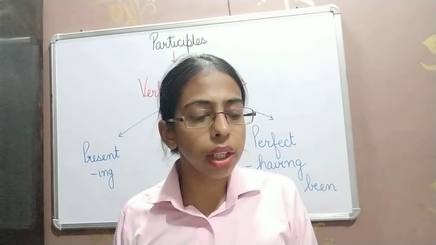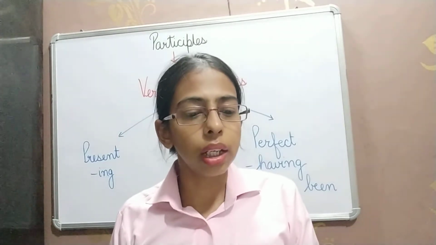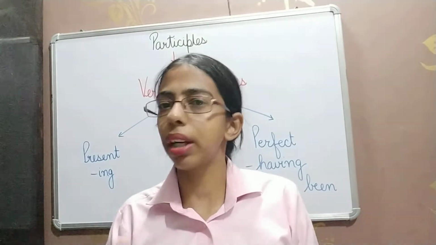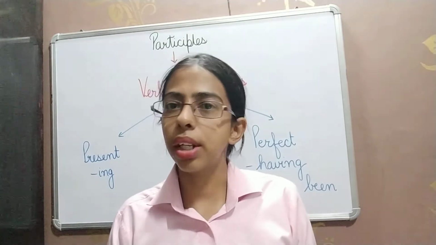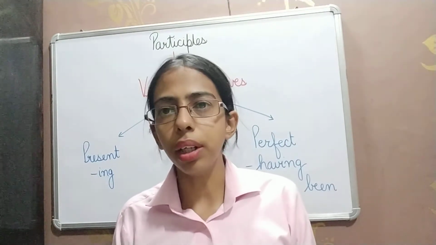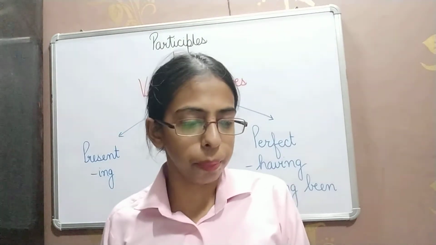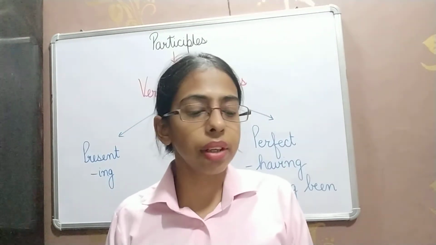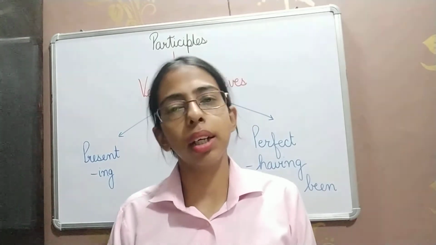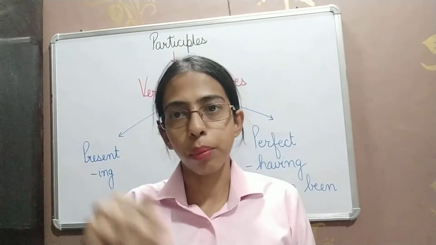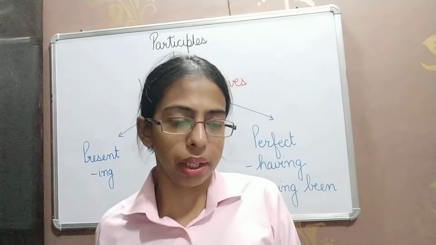Sixth, having completed the assignment, Reena gave a sigh of relief. Again, having completed. So completed is the participle, and because of the presence of having, this is a perfect participle. The chief guest having arrived, the program started. Again, arrived is the participle, because having is there, this is a perfect participle.